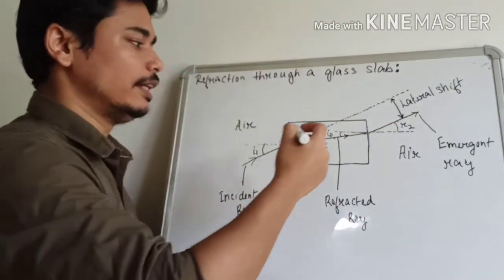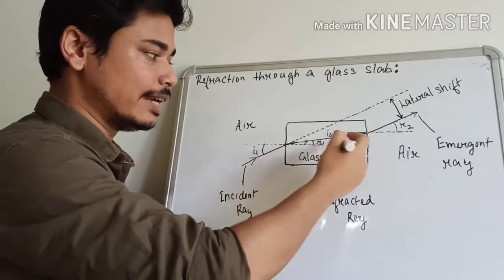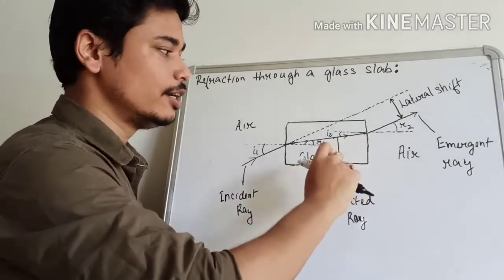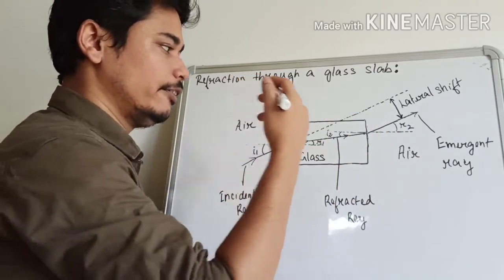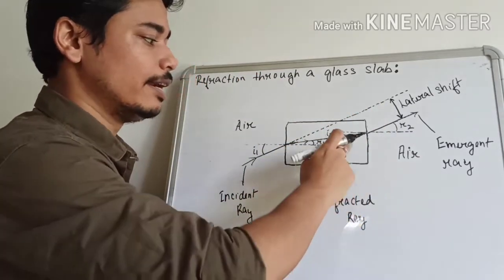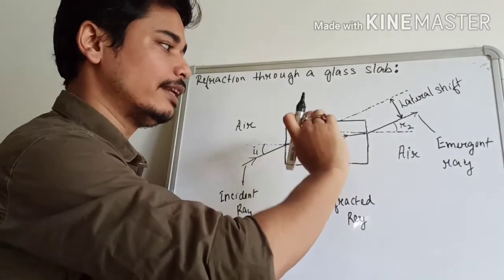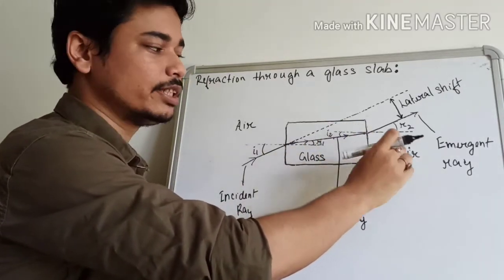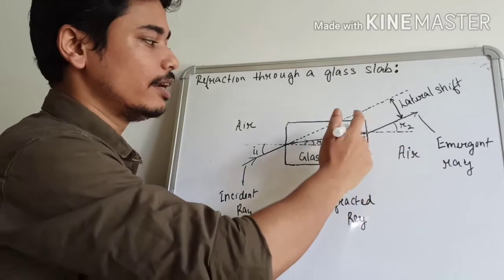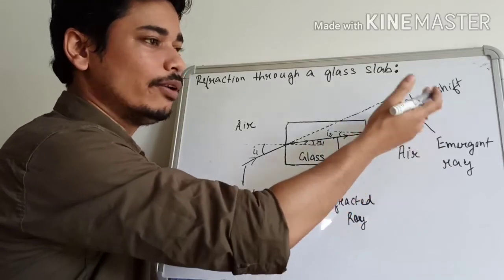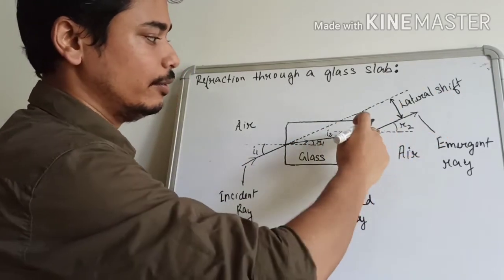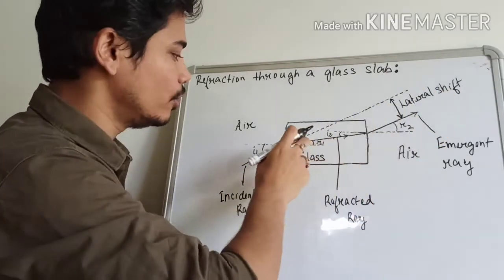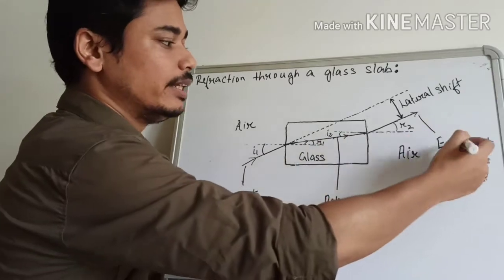Now, as this light is coming from glass to air, at this interface it will also suffer another refraction. If it suffers refraction, then what will happen? This is glass, which is a denser medium, and that ray is traveling from glass to air, which is a rarer medium. Therefore, the refracted ray will bend away from the normal. So, this is the direction of the refracted ray, and we call this ray, which is coming out of the glass slab, the emergent ray.